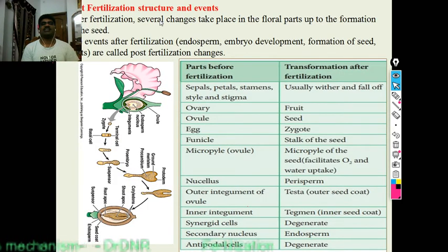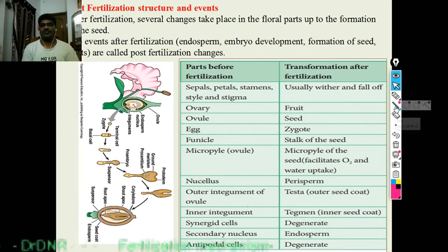Post fertilization. Fertilization has happened. By the fertilization it forms the embryo and endosperm. What is next? After fertilization, several changes take place in the floral parts up to the formation of the seed. After fertilization, it forms the seed and fruit. The events after fertilization, endosperm and embryo development, formation of seed and fruit, are called post-fertilization stages.